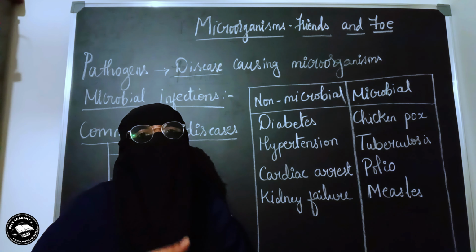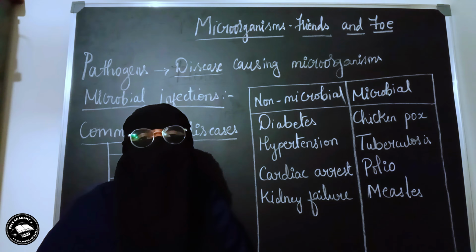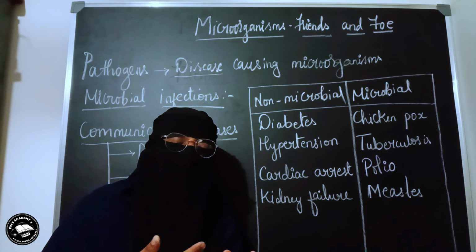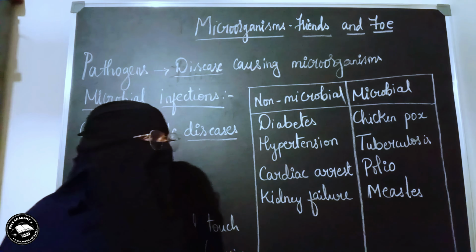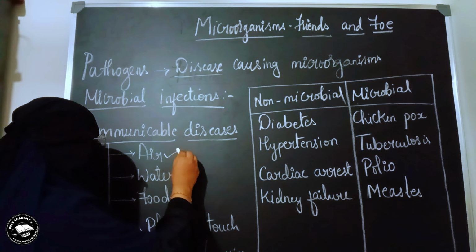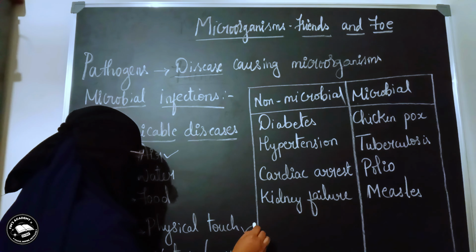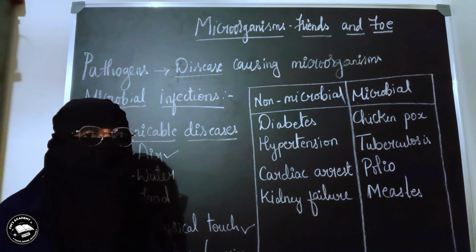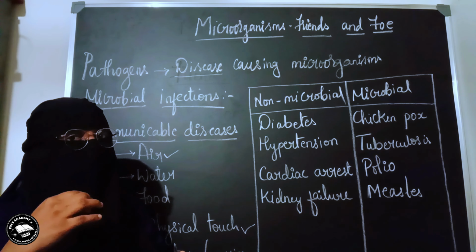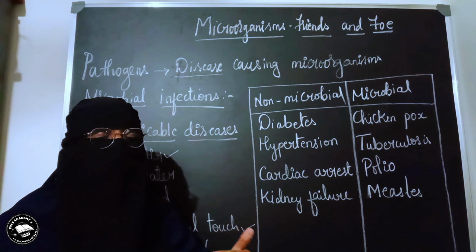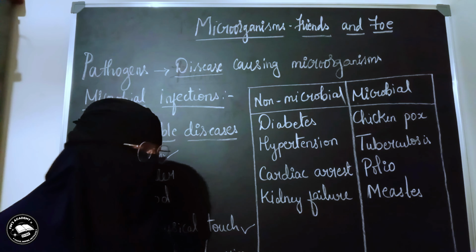And this virus, once it enters the body, will start multiplying, and even the healthy people will get this disease. So this is how, through the air or through the physical touch, the communicable diseases can spread from an infected person to a healthy person.